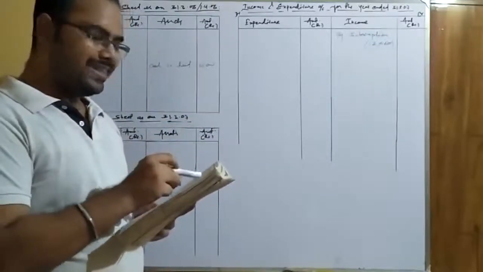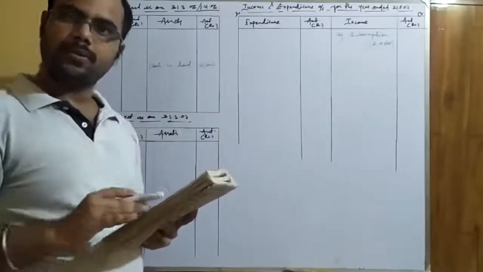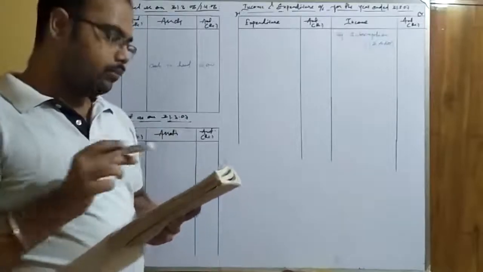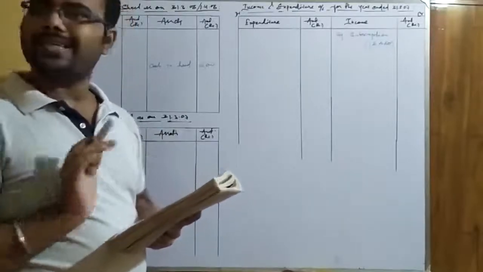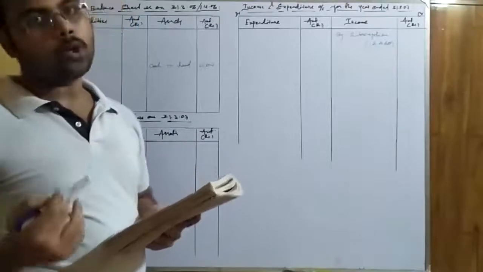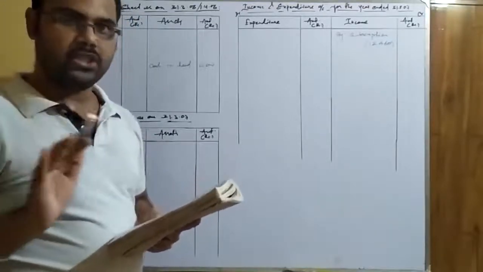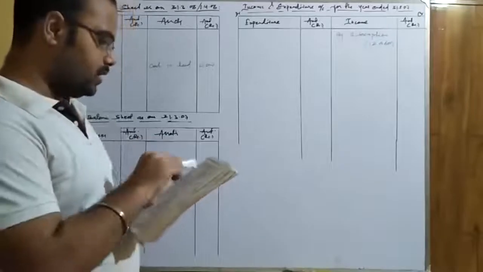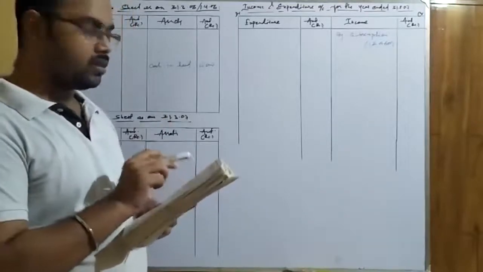Since the differentiation is given for the amount of subscription received during the accounting year, we will choose the amount that is given for the current accounting year, and the rest two things will be posted in the opening or closing balance sheet depending upon their nature. Clear? Okay. So let us write the value of subscription, that is current accounting year.